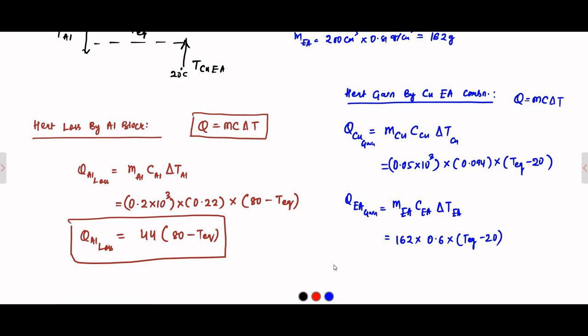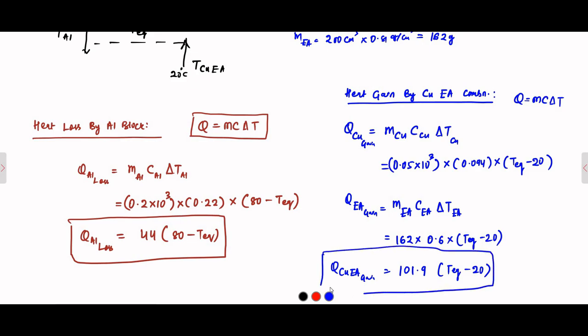So the total heat gain by the copper and ethyl alcohol combination, adding these two, we get 101.9 (T_EQ minus 20). This is the total heat gain, and this is the total heat loss: heat loss by aluminium, heat gain by copper and ethyl alcohol combination.